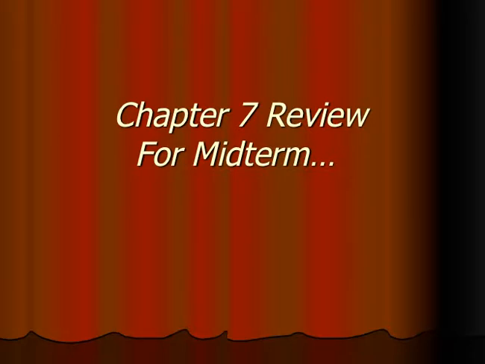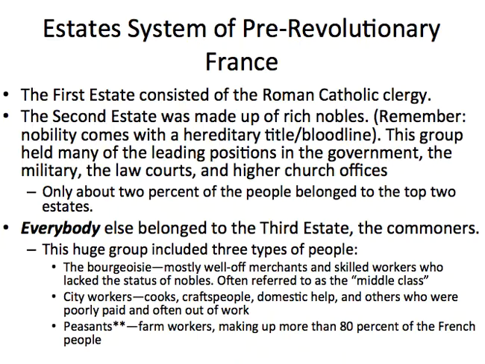All right, so the first thing we have is the estate system for pre-revolutionary France. So this is the Ancien Régime. It means ancient regime, or the ancient leadership, or estates, or class system. The first estate was the Roman Catholic clergy. It makes up about 0.5% of the population, literally half of 1%. A very small population of France.